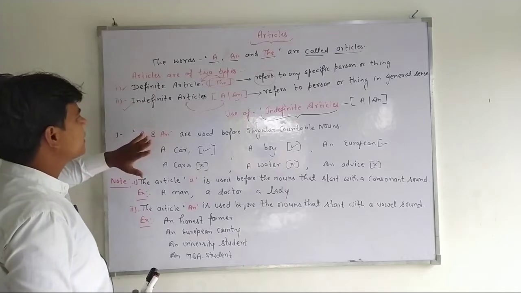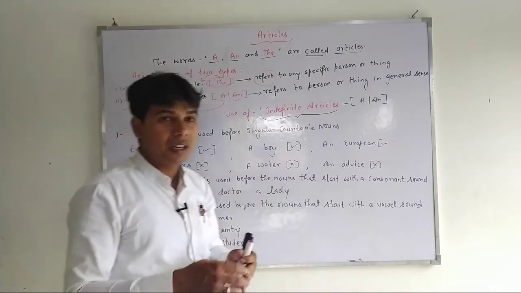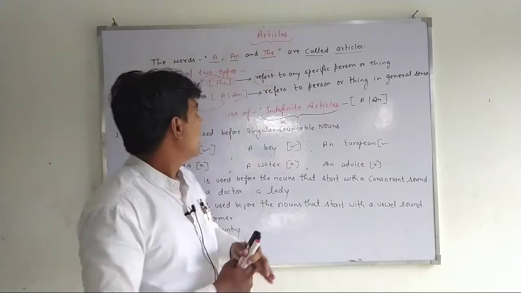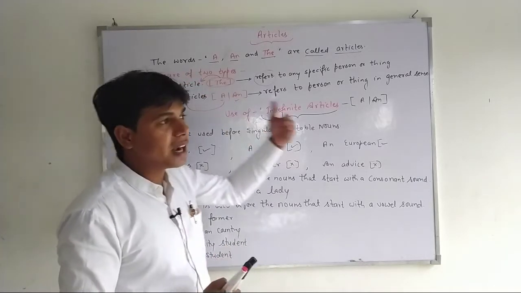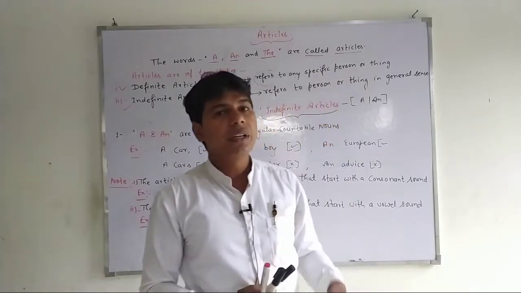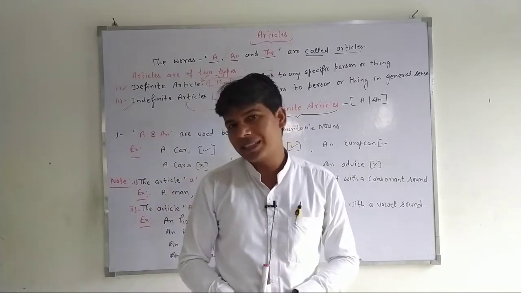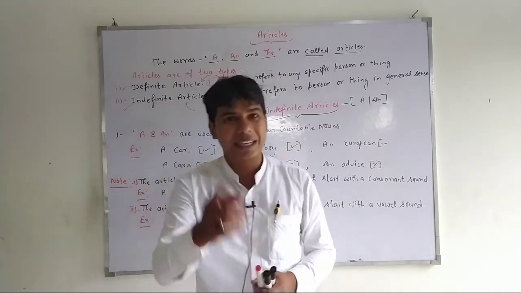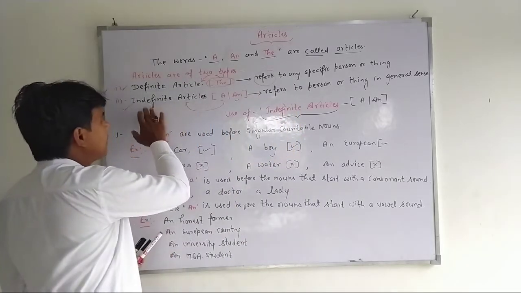First we will start with the indefinite article because it is short, while the concept and uses of the definite article are broad. So we will continue with the indefinite article today, and in the next video we will discuss the definite article.